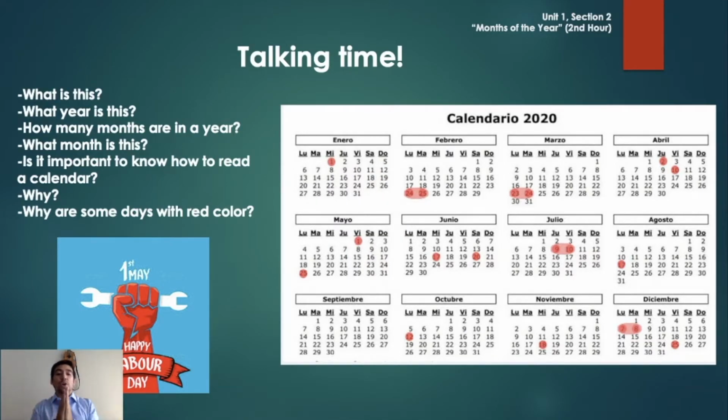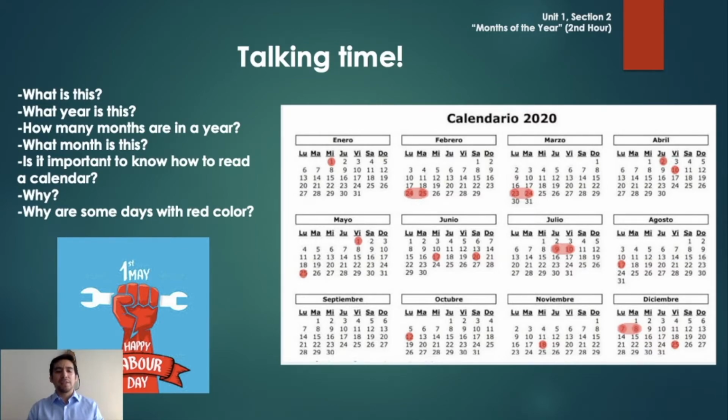Good. So, let's see if you get the ideas that I might have. Alright, so what is this? This is a calendar. It's very important. What year is this? It's 2020. How many months are in a year? We have 12 months, as we said last class.